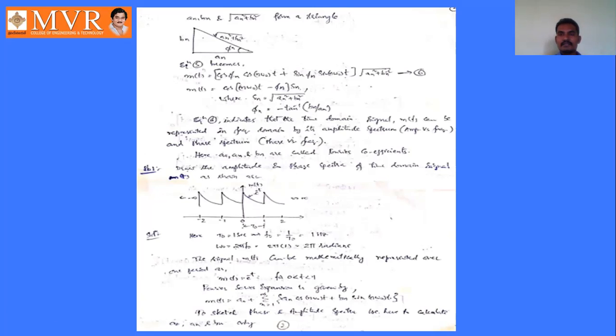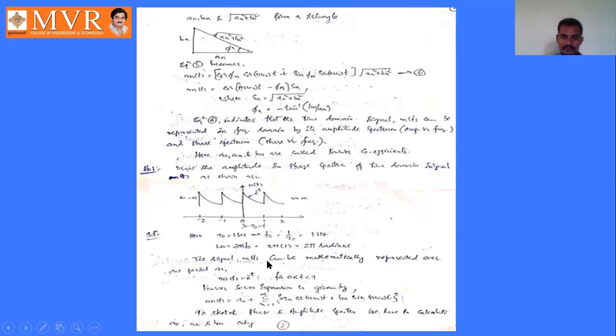Angular frequency. How is it defined? Angular frequency omega naught equal to 2 pi into f naught. In this problem f naught is given as 1 hertz, so angular frequency omega naught equals 2 pi into 1, that is 2 pi radians. The unit for angular frequency omega naught is radians.